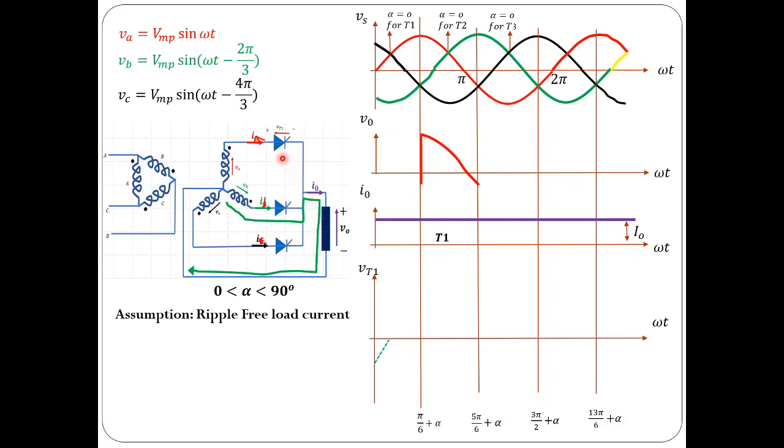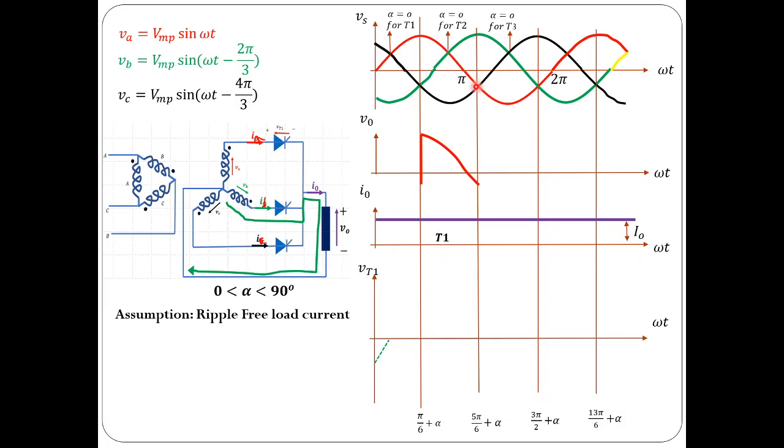And what about T1? T1 is reverse biased. You can see that voltage across thyristor 1 would be same as VAB. Because thyristor 2 is conducting, the terminal voltage at this particular terminal is VB. So voltage across this thyristor would be VA minus VB, and you can see VB is more than VA at this instant itself.